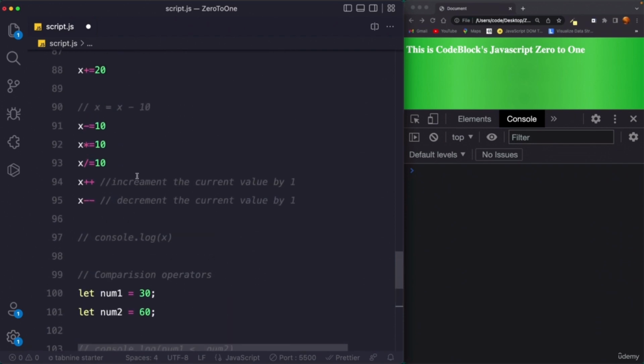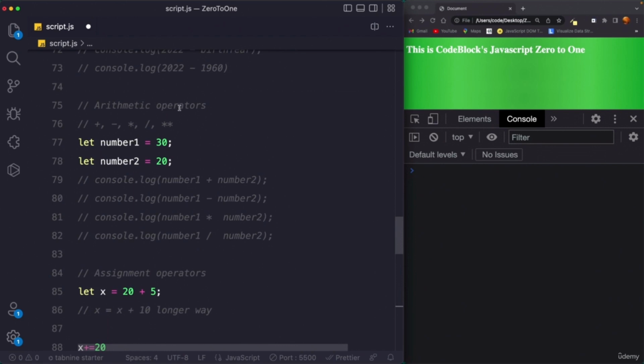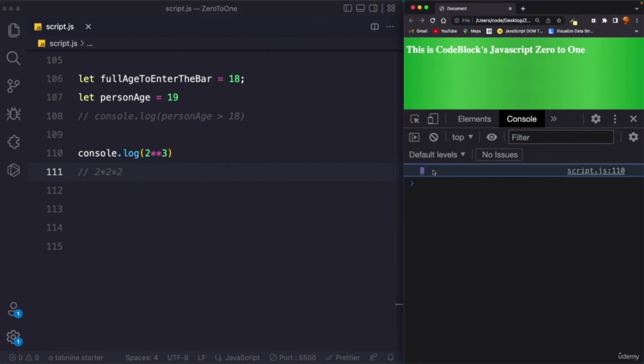If I go a little above, I guess I've already written that. Here are the arithmetic operators: plus, minus, multiplication, division, and then we have this exponentiation, the double asterisk. Let me show you how it works. We can simply say console.log, and suppose we want to find out 2 to the power 3. We can say 2 asterisk asterisk 3. This results in 2 into 2 into 2, so 2 to the power 3. If I save this and reload, we get 8.